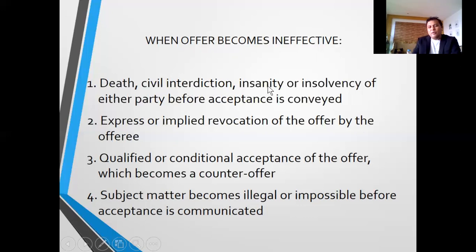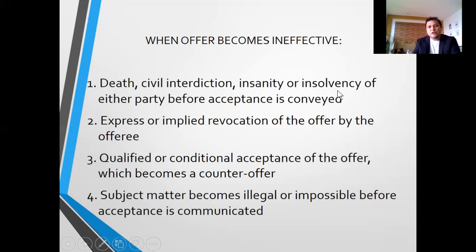Also, when the offerer or the offeree becomes insane, or insolvent. You know what is insolvent? Insolvent means he cannot pay his debts, but he still has some assets, not enough to pay his debts when they mature.